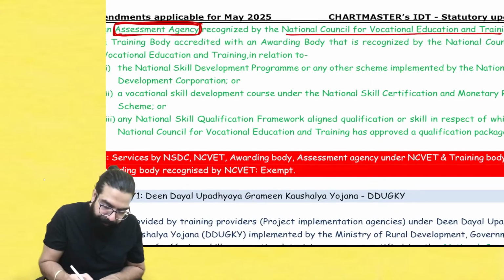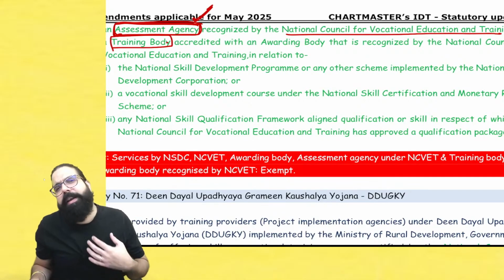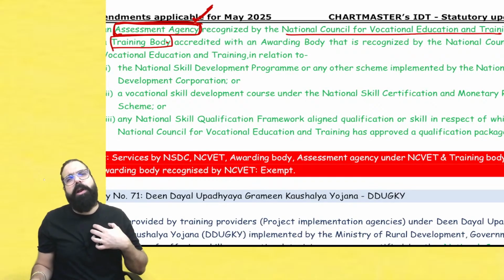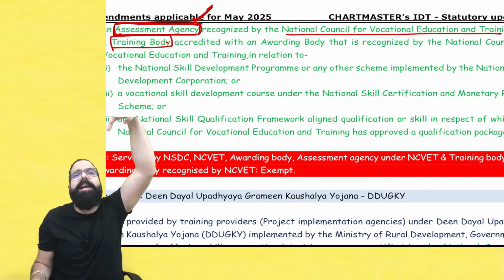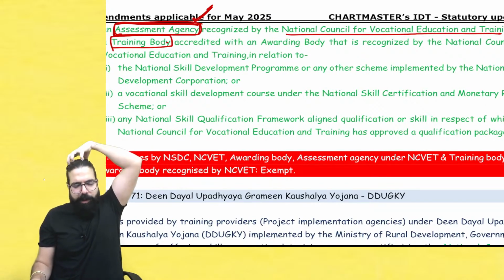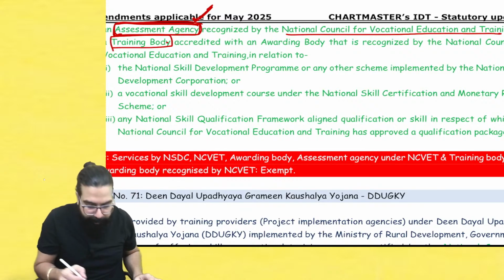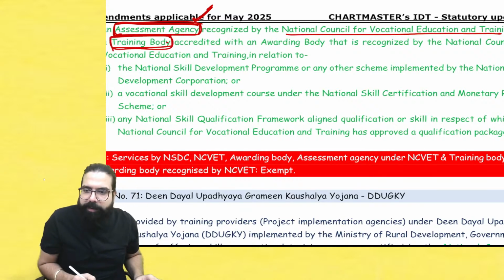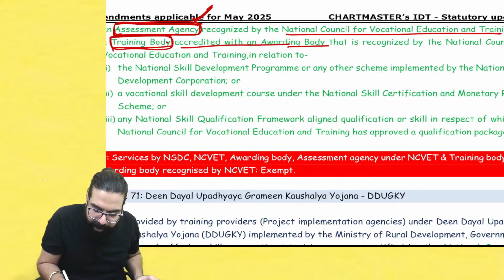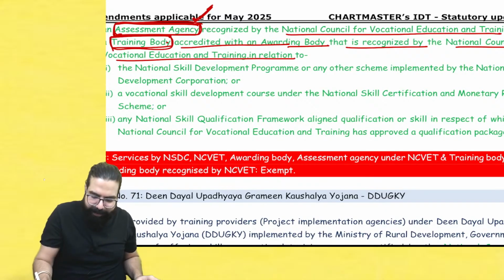And again, a training body. Baba, assessment bodies take exams. Training bodies go ahead and give training. If any skill course is being sold, for example, I am a training provider under NCVET, National Council for Vocational Education and Training. Under them, I am a training body. I am providing training for various education, various trainings, and I am under the NCVET. Then my services, a training body which is accredited with an awarding body that is recognized by the NCVET, are exempted.